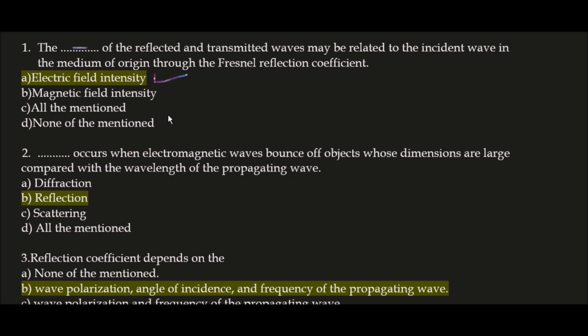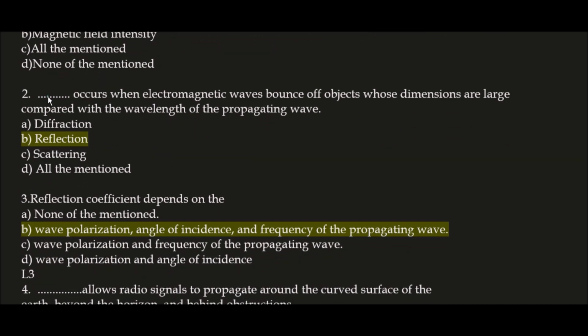Next question. Blank space occurs when electromagnetic waves bounce off objects whose dimensions are large compared with the wavelength of the propagating wave. Here the correct answer is option B, reflection. This is the definition of reflection. Reflection occurs when electromagnetic waves bounce off objects whose dimensions are large compared with the wavelength of the propagating wave.